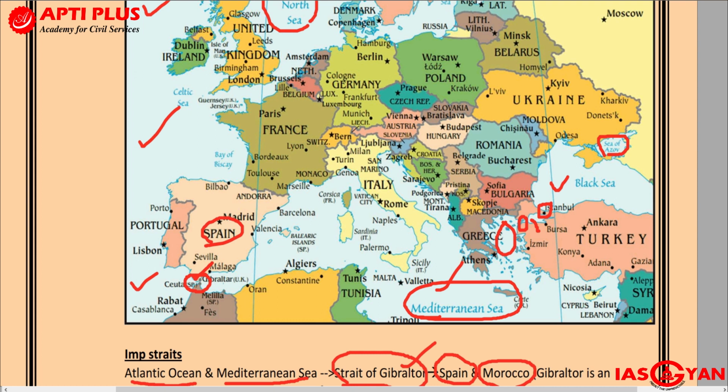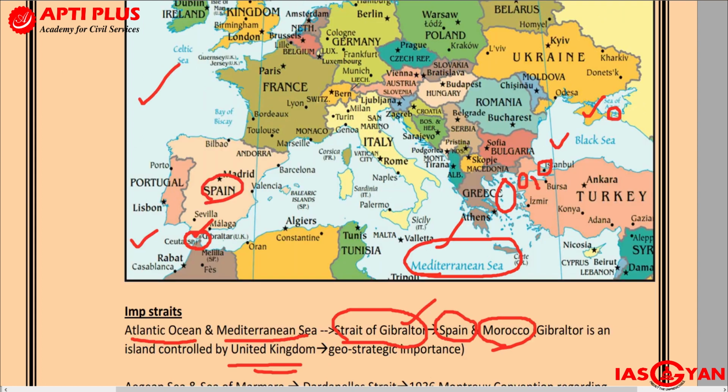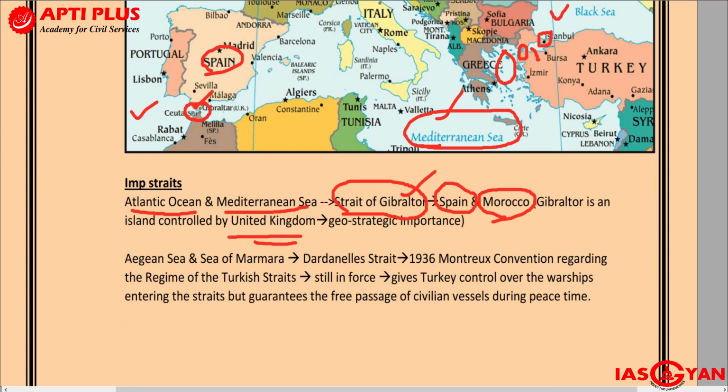Similarly, the Black Sea is also connected to the Sea of Azov, and in between the Black Sea and the Sea of Azov, you will again find a narrow stretch of water. This narrow stretch of water is called the Strait of Kerch, K-E-R-C-H, Kerch, Strait of Kerch. Right near the Strait of Kerch, you will find another area which is called the Crimea Peninsula. So we'll deal with all this in a while, but at the very beginning, just understand which are the important straits we have over here.